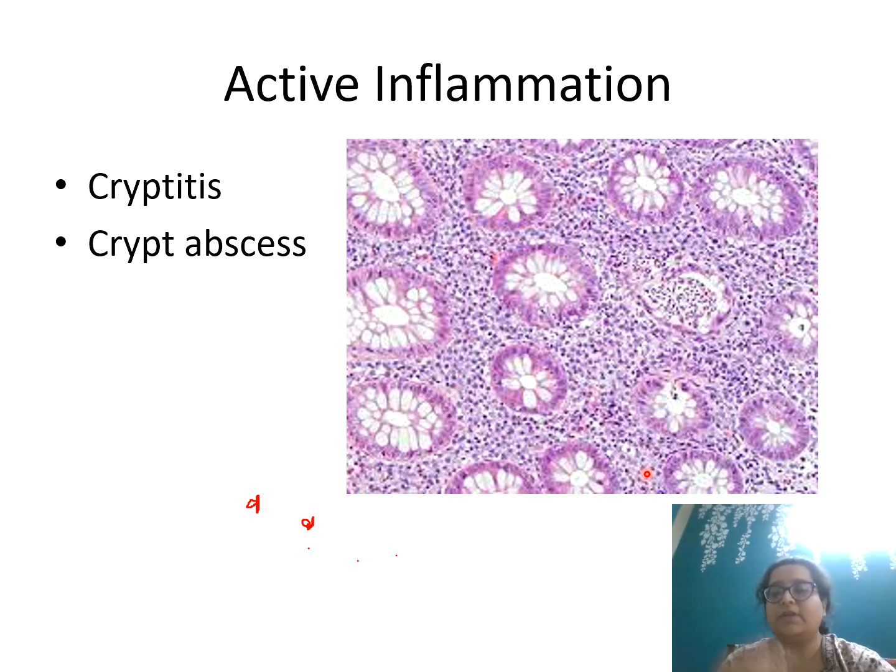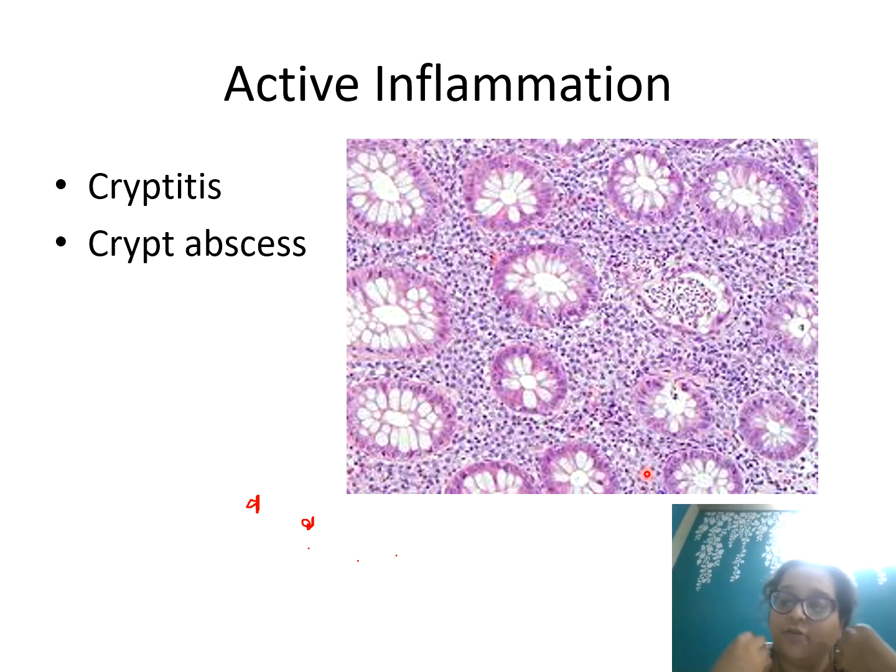Now let me tell you something about the Nancy, Robarts and Geboes scoring. There are European guidelines, the ESPGHAN, and the American guidelines, the NASPGHAN. There are Royal College protocols for diagnosing IBDs. Then there is something known as the ECCO guidelines. Please go ahead and read.